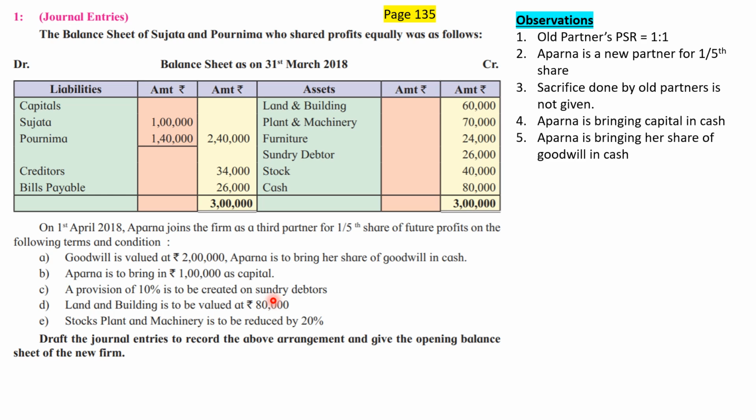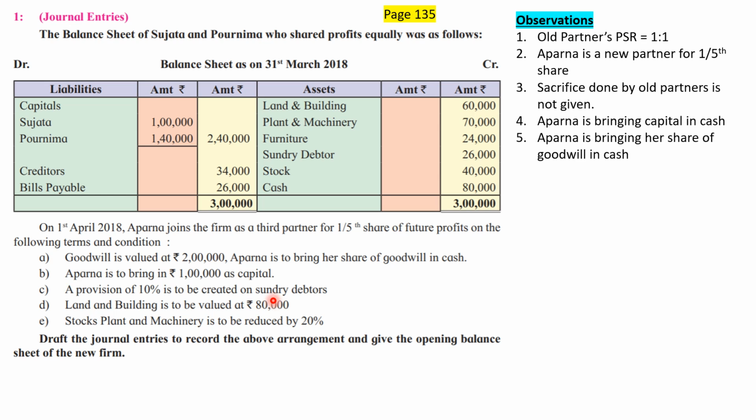Since it has happened before your admission, it is better that we record this profit in our own partners' capital accounts, that is Sujata's capital account and Purnima's capital account. Instead of 60, we are going to make it 80. On the balance sheet asset side, an item of 60 is all of a sudden going up to the level of 80,000. No cash is going out, still it is going up, so it's a profit for us, and profit belongs to those partners who were there on that particular date. As on 31st March, Aparna was not there. That means it will be transferred only to Sujata and Purnima in their old ratio.